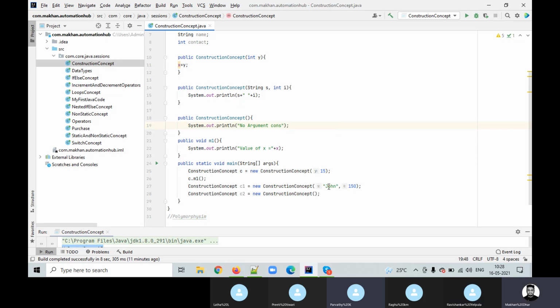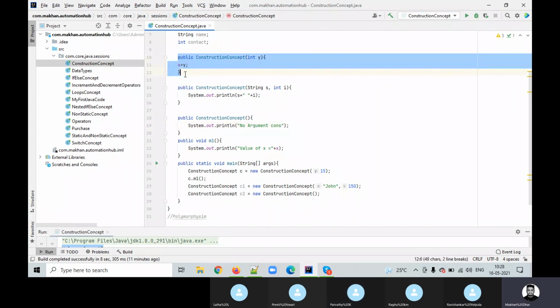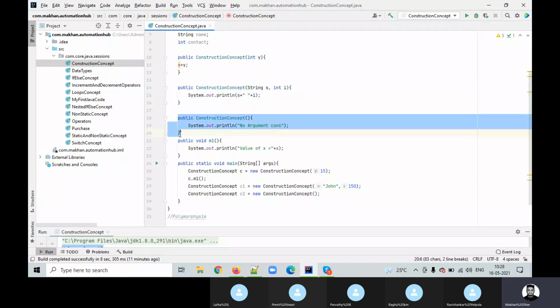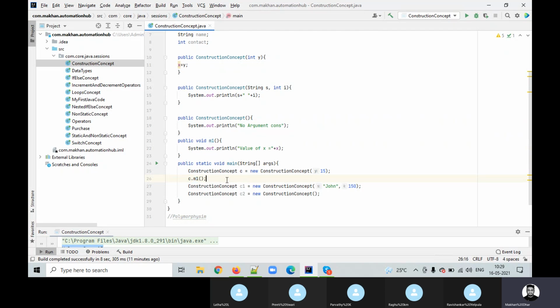Yeah, please. So Parvati, see, there are three constructors, right? You can see this is one, this is two, and this is three. Ideally, to call a method, we create an object and we call the method, right? But in case of a constructor, we do not need to call that constructor. You can see the constructor here. We just created the object, and we initialize the value of x.